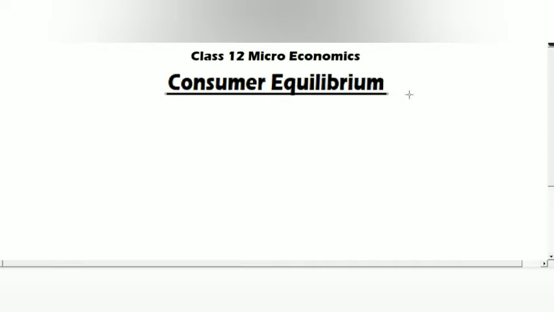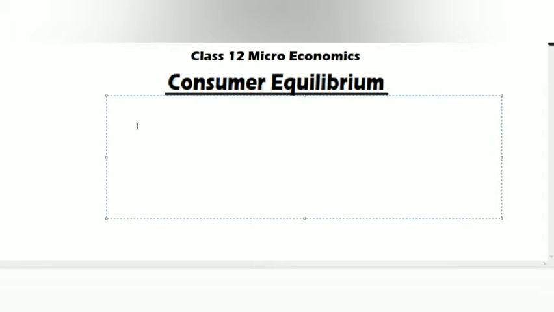From consumer equilibrium we will get the definition. We will get some topics. The first topic will be utility. Under utility we will get total utility, marginal utility.